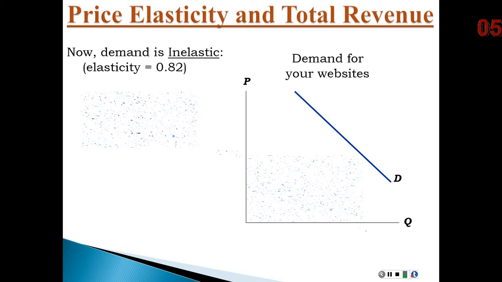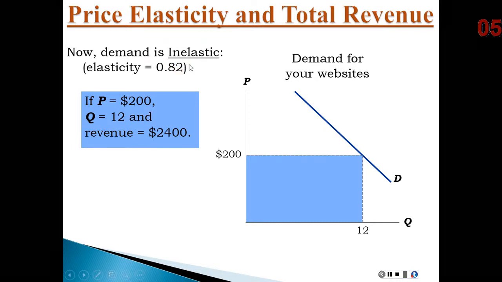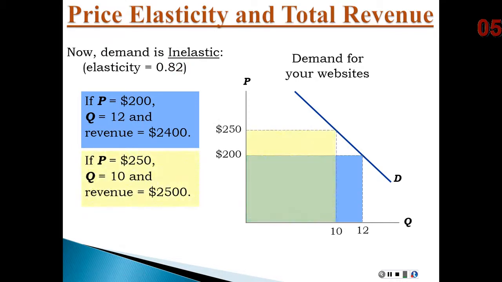Let's go back to the same website example. I have 12 websites I design. I'm charging $200 per website. My revenue is $2,400, but now my elasticity is less than 1. Therefore, it's inelastic. It's 0.82. Okay, what would happen if I increased my price to $250?